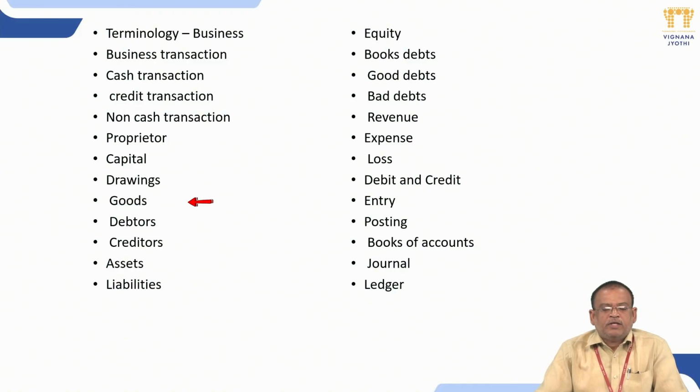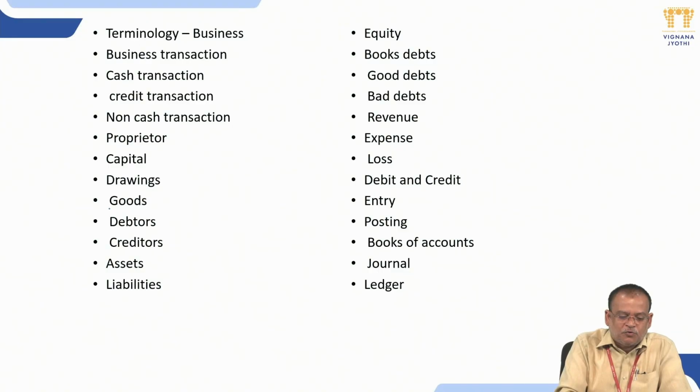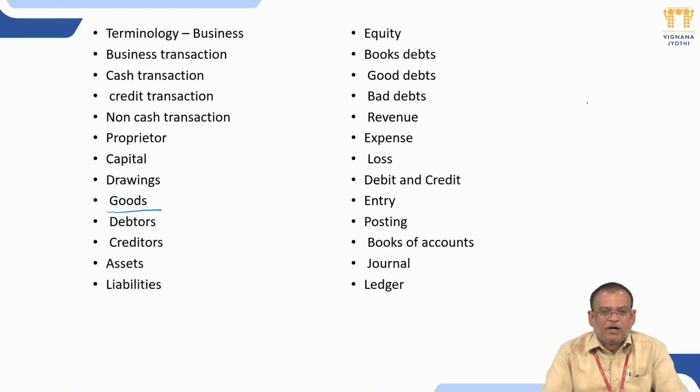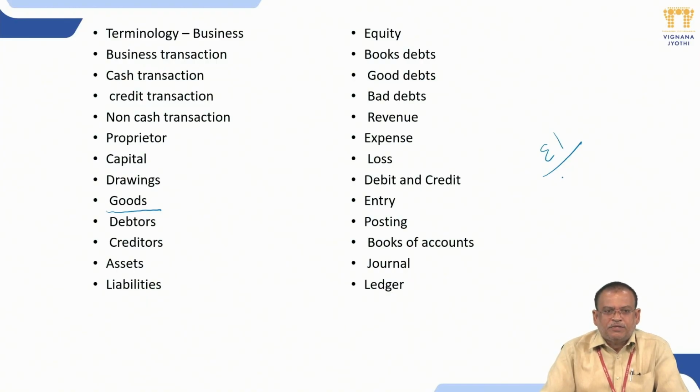Goods. Things which are purchased for the purpose of sales are called goods. Generally, these goods differ from one business to another business. Let us take one electronic showroom. All electronic items become goods to the business. Next, take an example of a steel vessel shop. All steel items become goods to the business.